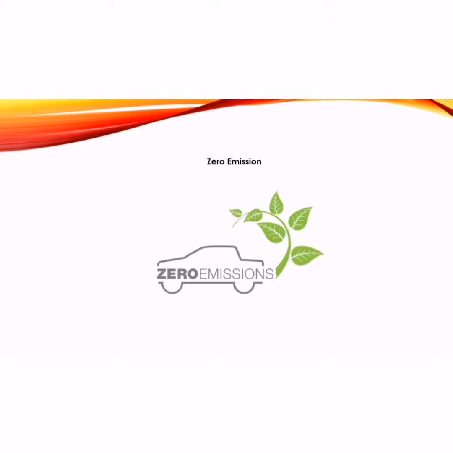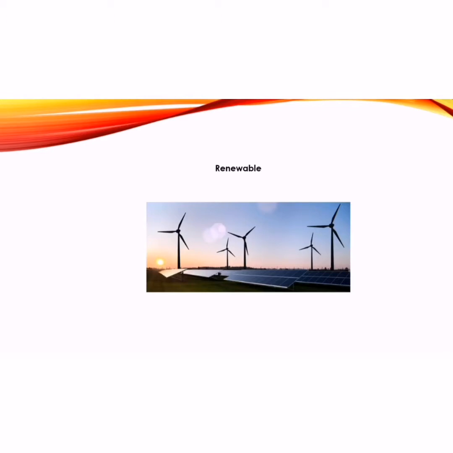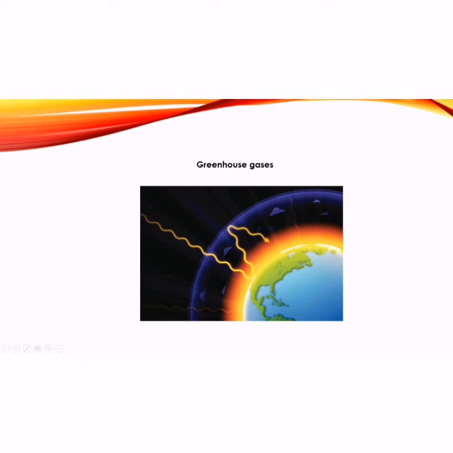Zero emission refers to non-pollution and it is used for transport that doesn't produce pollutants. Example, electric cars are zero emission. Renewable, it is an adjective for things that are renewed or constantly renewed, such as solar or wind energy. Example, we must switch to renewable energy. Greenhouse gases. These are the gases that are produced when the sun's rays remain in the air because the concentration of CO2 doesn't allow the exit of these rays. The accumulation produces gases that damage the soils and heat the earth. Example, greenhouse gases produce global warming.